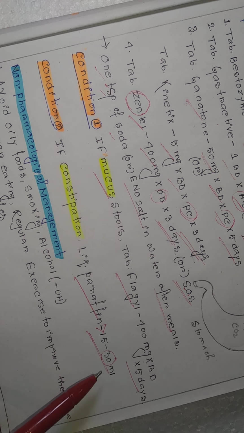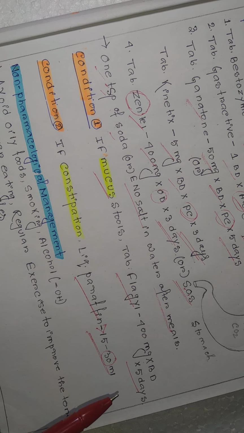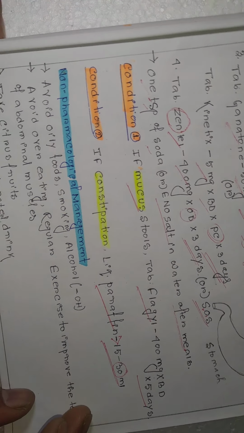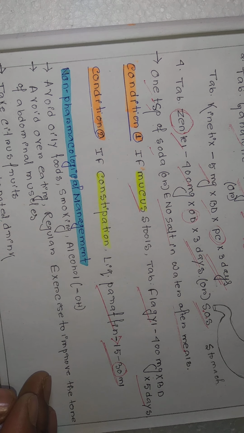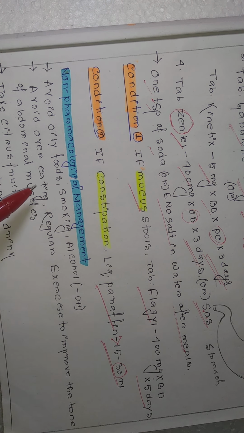You will take paraffin. And if you want to go with non-pharmacological management, that is without drug, without medicine, how can we approach it, how can we overcome or subside the problem of flatulence? You should avoid oil-containing food. If you are a smoker, you should stop smoking.